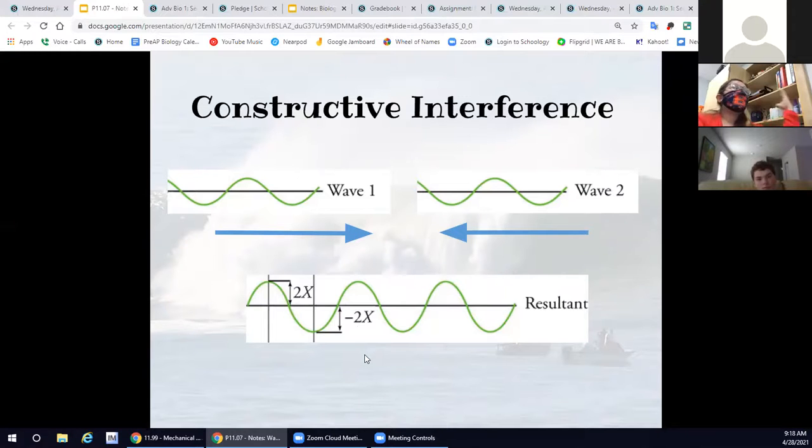So with sound waves, this is when you hear music a lot louder. Typically you have two speakers, one on each side, and that's so that the sound waves can come together, be amplified, so you can hear them a lot more clearly.